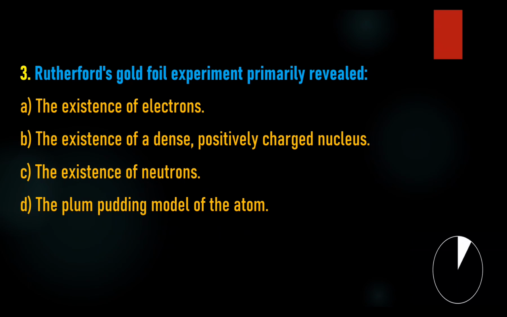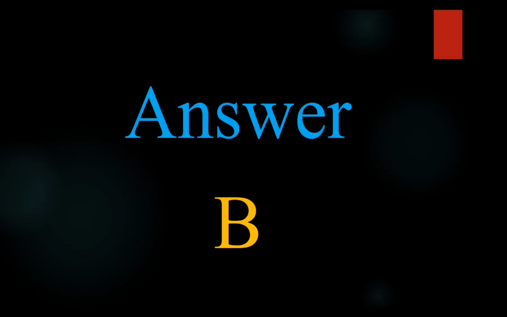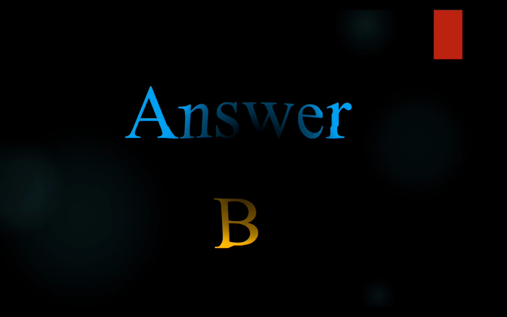3. Rutherford's gold foil experiment primarily revealed: A. The existence of electrons. B. The existence of a dense, positively charged nucleus. C. The existence of neutrons. D. The plum pudding model of the atom. Answer: B. The existence of a dense, positively charged nucleus.